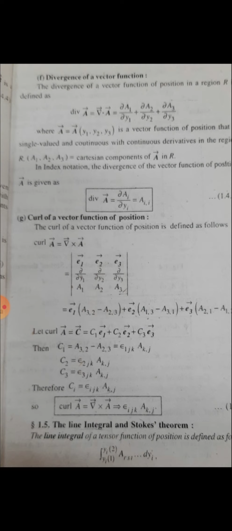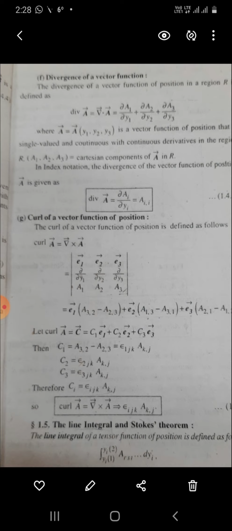The divergence of a vector function in region R is given by divergence of A is equal to del dot A is equal to del A1 upon del y1 plus del A2 upon del y2 plus del A3 upon del y3, where A is equal to A(y1, y2, y3), a vector function of position, is single valued and continuous with continuous derivative in R. In index notation, the divergence of the vector function of position A is given by divergence of A is equal to del Ai upon del yi is equal to Ai comma i.